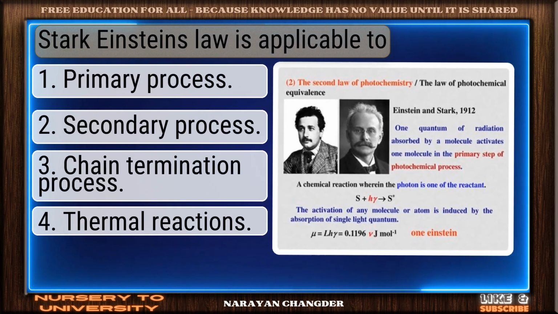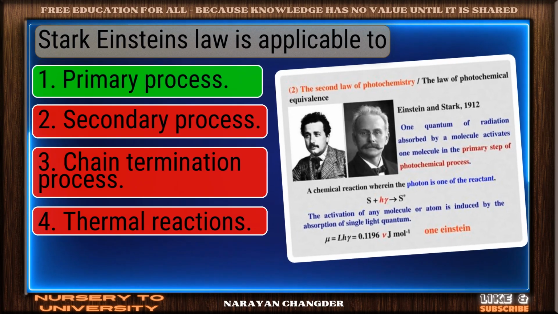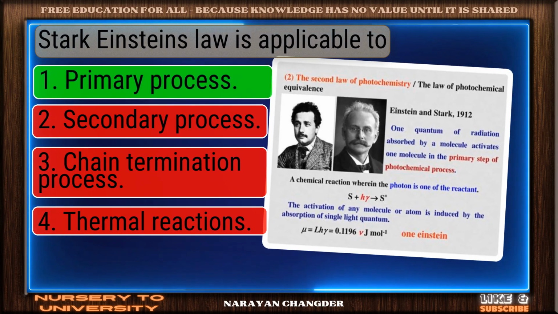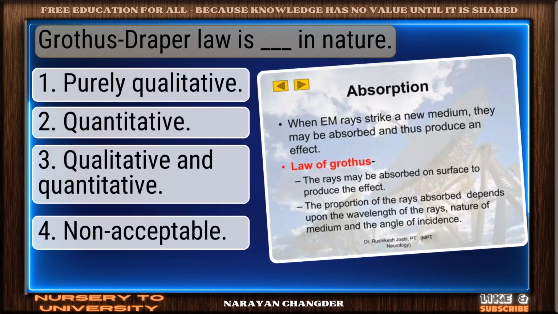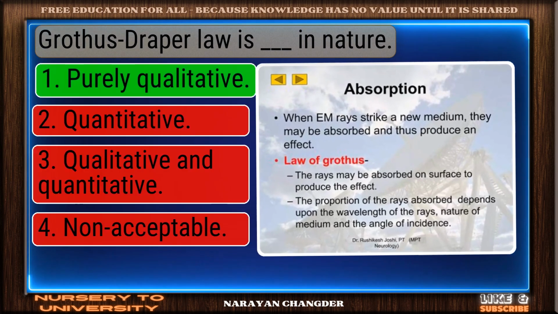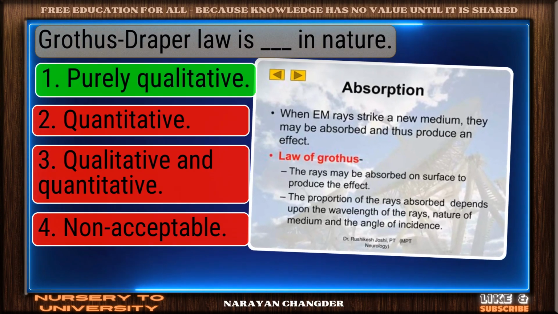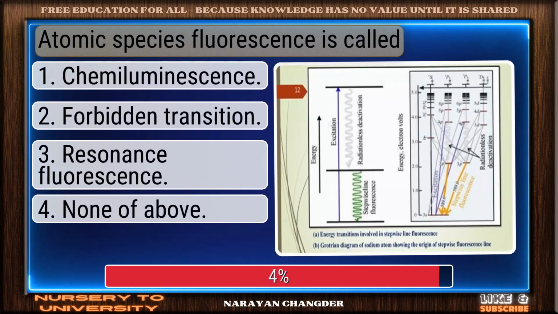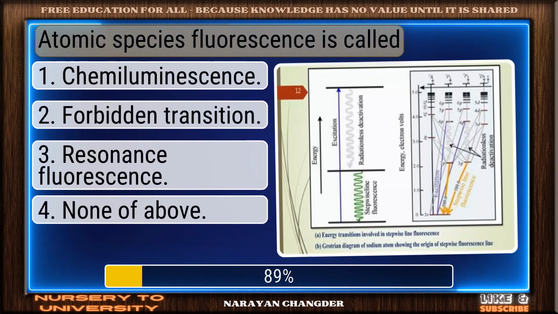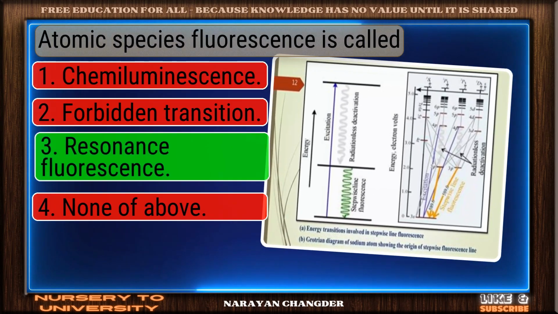Stark-Einstein's law is applicable to. Good thinking. Primary process is the right answer. Grotthus-Draper law is dash in nature. Right choice. Purely qualitative is the best answer. Atomic species fluorescence is called. Great job. Resonance fluorescence is the accurate answer.